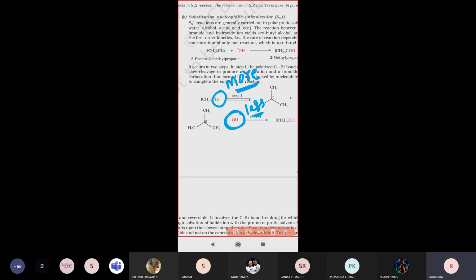There is no replacement of the nucleophile, so no reaction takes place. So the attacking nucleophile must always have more energy. Then only the reaction will take place. I think that is clear.